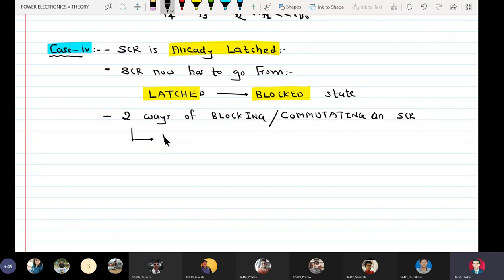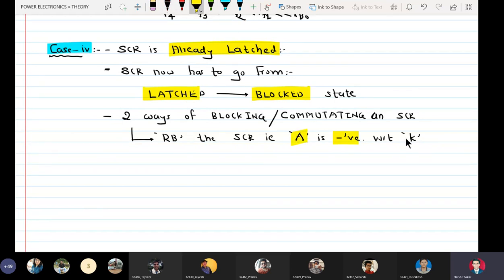First is to reverse bias the SCR, that is, anode is negative with respect to cathode.